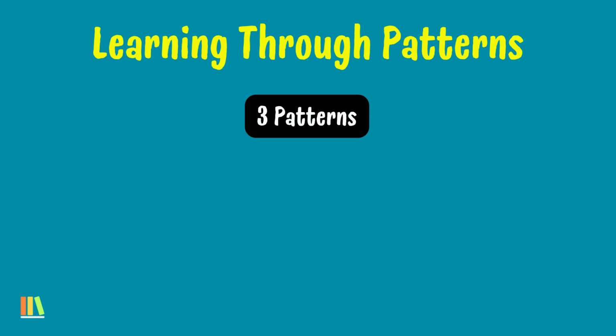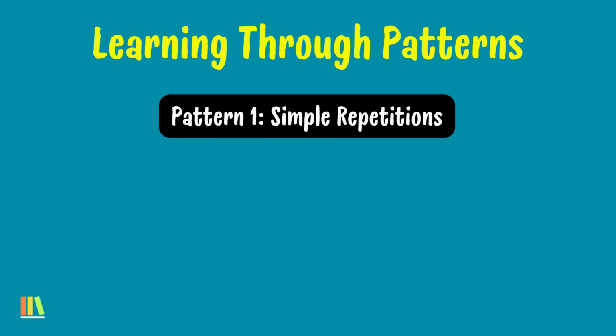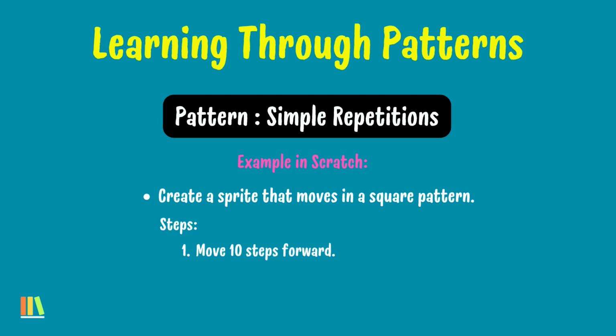Now let's learn through patterns. We're going to be learning 3 patterns, and the first pattern is simple repetitions. An example in Scratch would be to create a sprite that moves in a square pattern. Steps would be: 1. Move 10 steps forward. Step 2. Turn 90 degrees. And step 3 would be repeat 4 times.